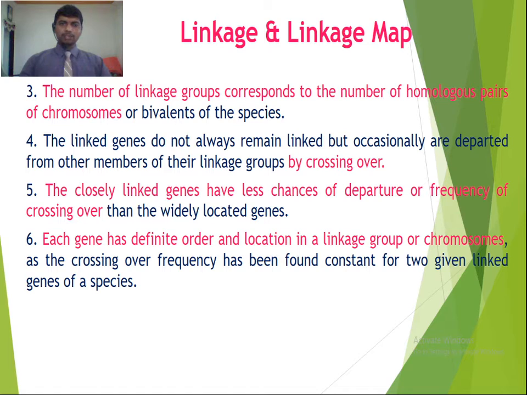The linked genes do not always remain linked but occasionally are separated from other members of their linkage groups by crossing over. As we know, in case of incomplete linkage, if the genes are widely located, there are fair chances of crossing over. So such linked genes do not always remain together but occasionally are separated from other members of their linkage group by crossing over. Crossing over is the process where new combinations, the recombinants, are formed by exchanging chromosomal segments between non-sister chromatids of a homologous chromosome.